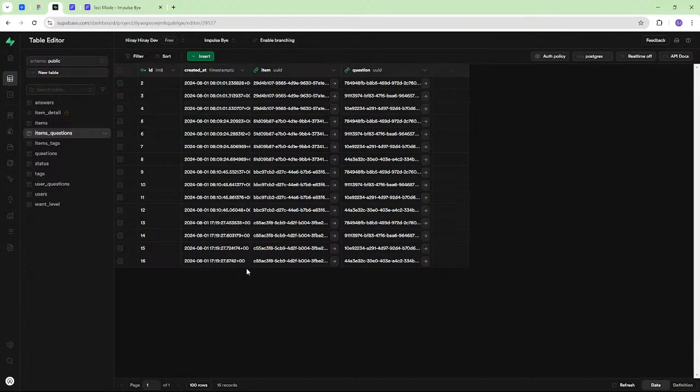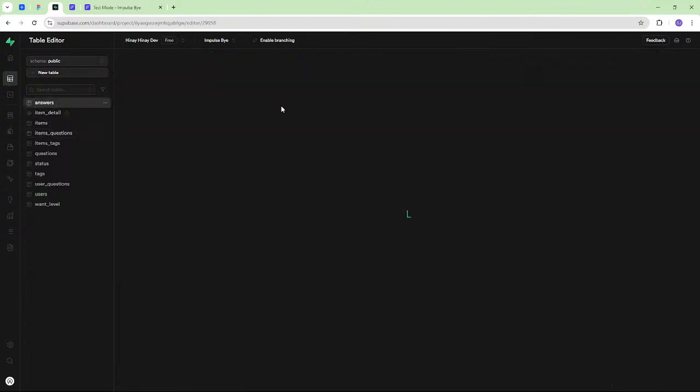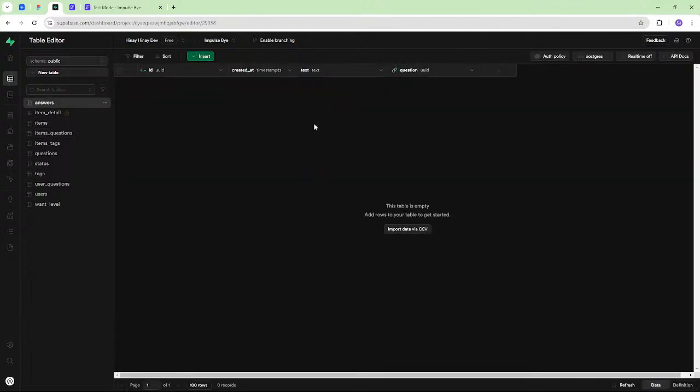Again, I feel like I'm way overcomplicating things for now, but I want to be able to have this feature really badly in the future, so I'm trying to optimize it for now. And then finally I have this answers table, and I think this is the one that I'm not super clear on how this will all